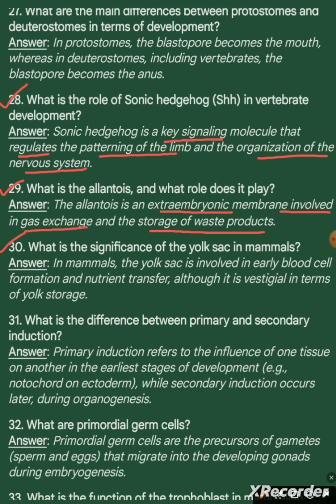Answer. In mammals, the yolk sac is involved in early blood cell formation and nutrient transfer, although it is vestigial in terms of yolk storage. Question 31. What is the difference between primary and secondary induction? Answer. Primary induction refers to the influence of one tissue on another in the earliest stage of development. Example, notochord on ectoderm. While secondary induction occurs later during organogenesis.